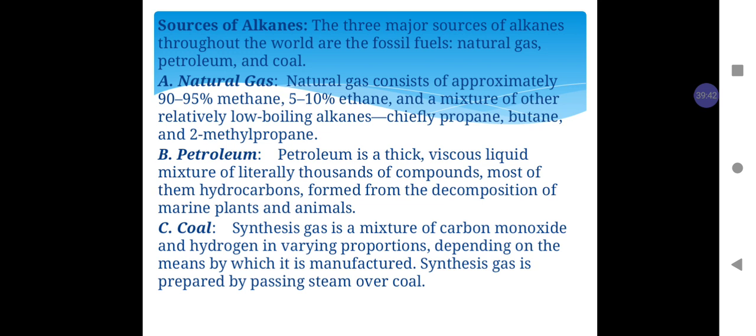Synthesis gas is a mixture of carbon monoxide and hydrogen in varying proportion depending on the means by which it is manufactured. Synthesis gas is prepared by passing steam over coal. Coal reacts with steam to form CO plus H2, and this is the composition of synthesis gas.